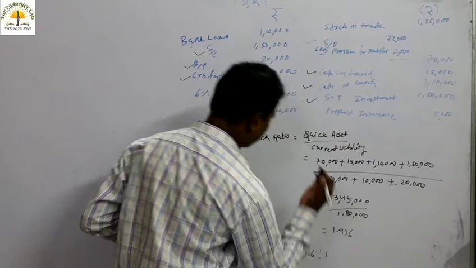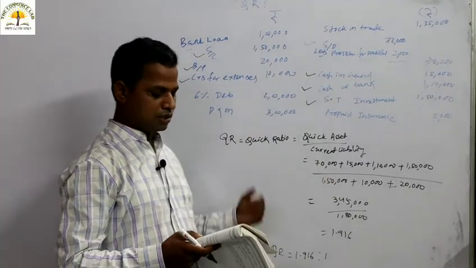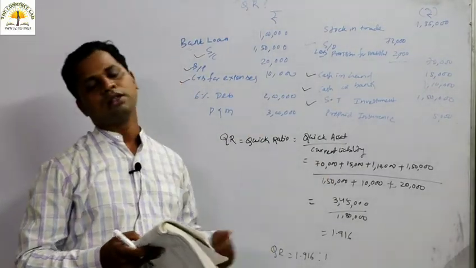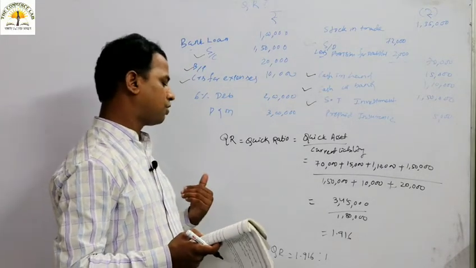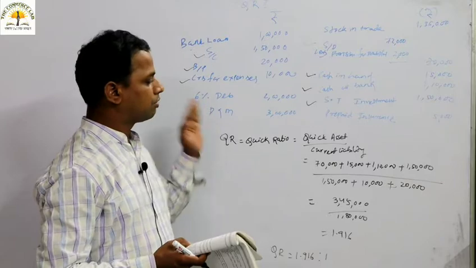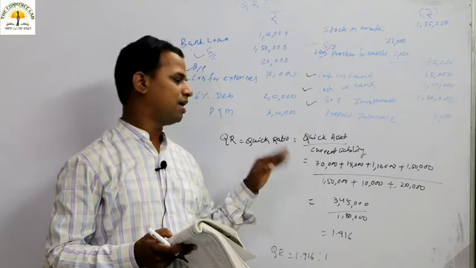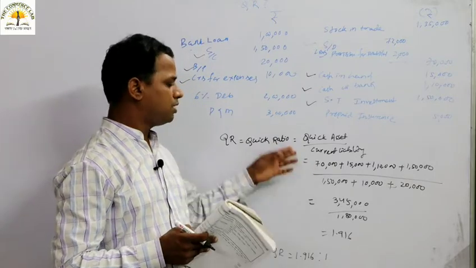1.9.16 is to 1 indirectly. So that means here the liquidity position, we can say the company's liquidity position is quite good. It is improving at that point of time. So quick ratio has to be calculated with the formula quick asset by current liability, or simply you can write